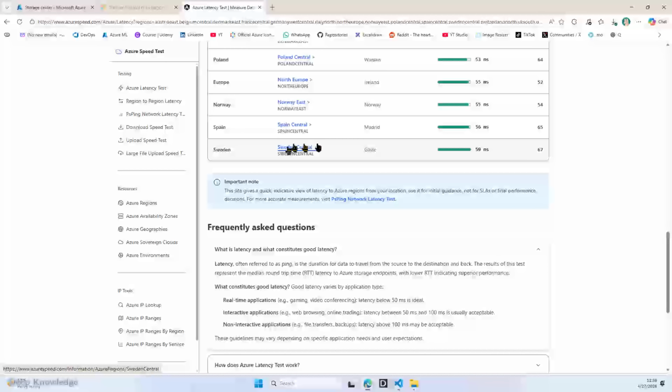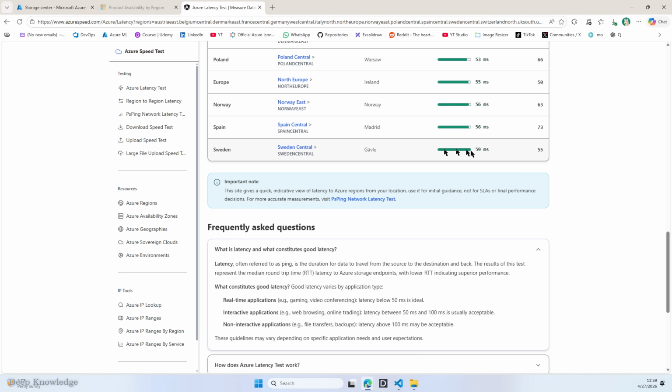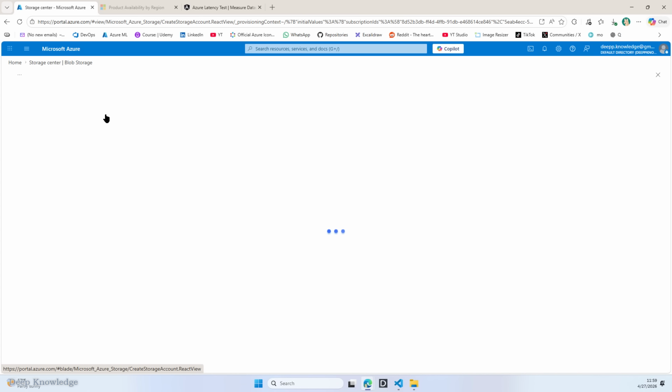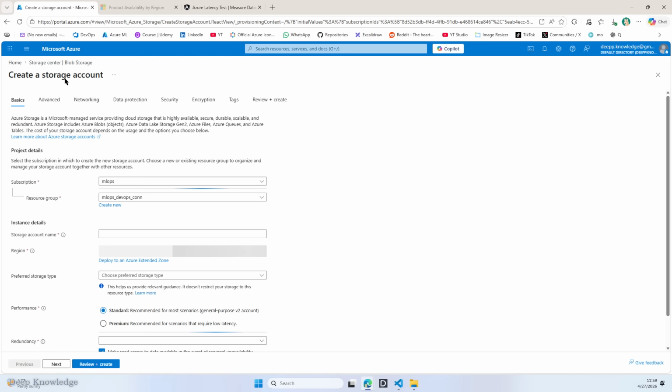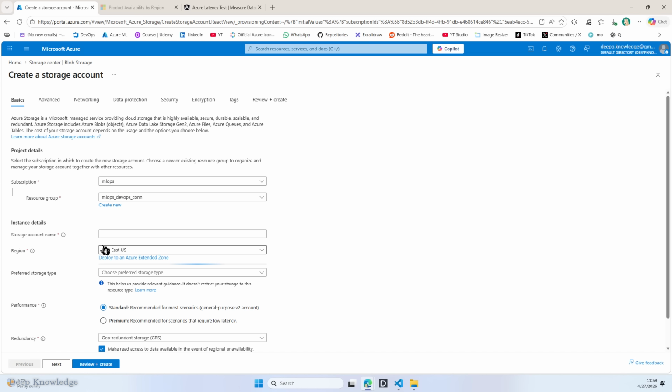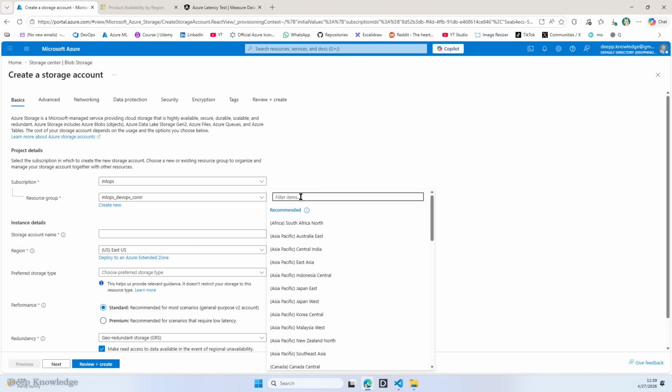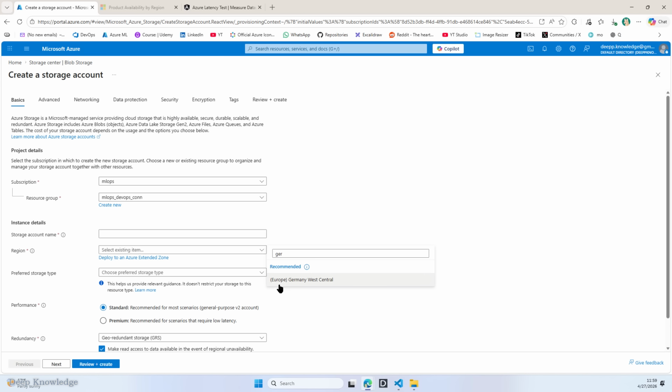But if you look at Sweden and select this one here, the latency will be somewhat high, and you will have to wait for the responses. And in this case, when I try to create a storage account, I have to select the location, or let's say region. From here, I can just say Germany, and I can select West Central.